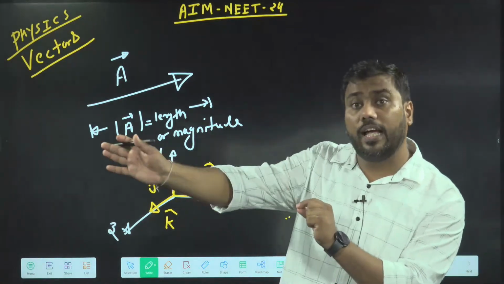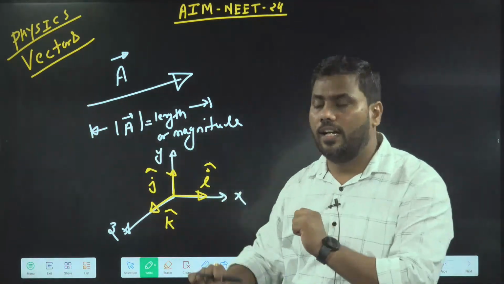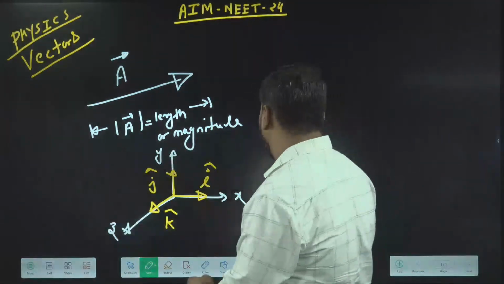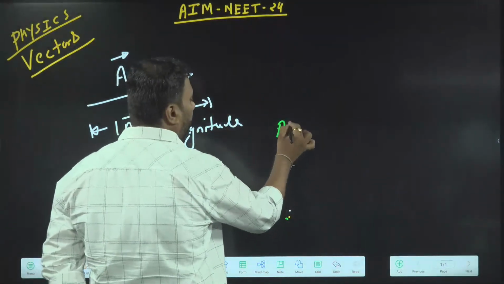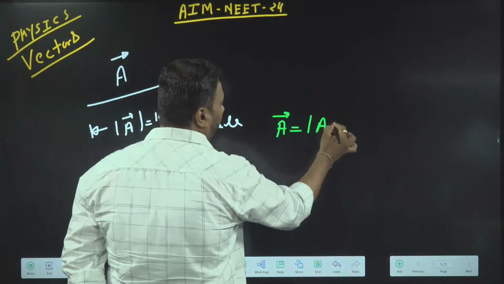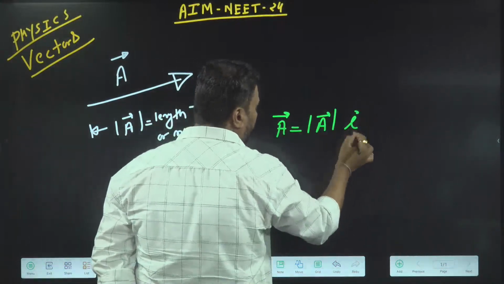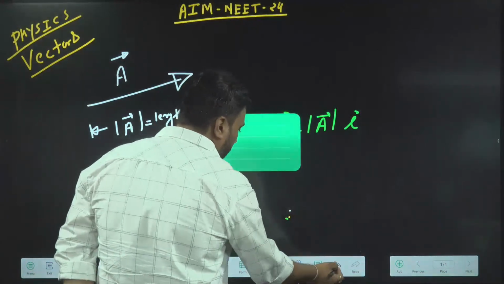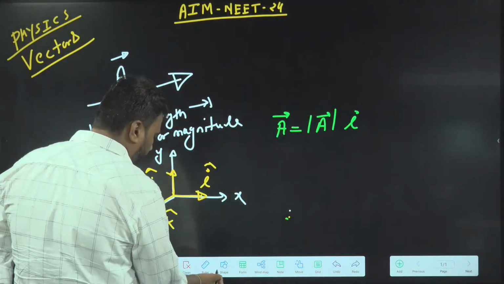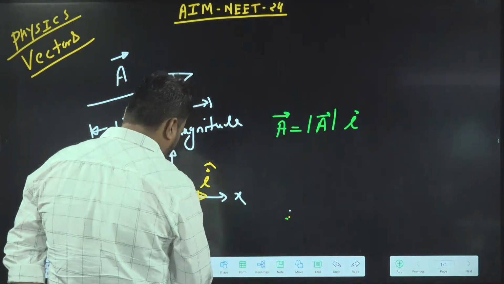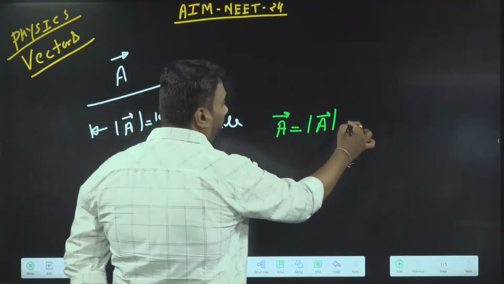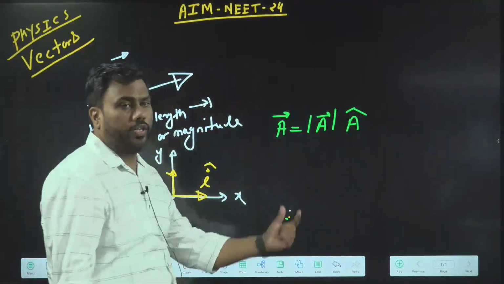If I want to represent any vector along the x-axis, I can represent that using i cap. I can write any vector as the magnitude of the vector times the unit vector in the direction of the vector.